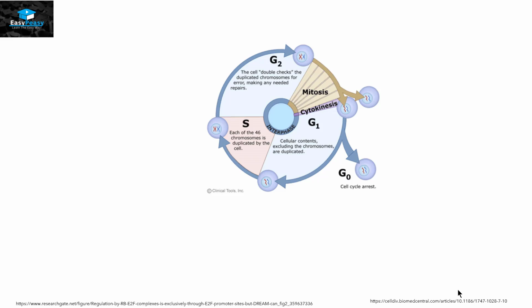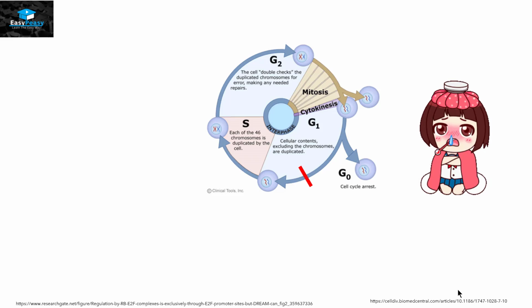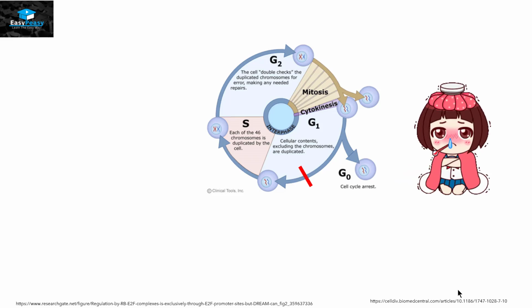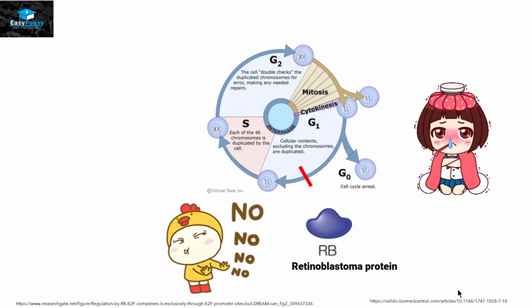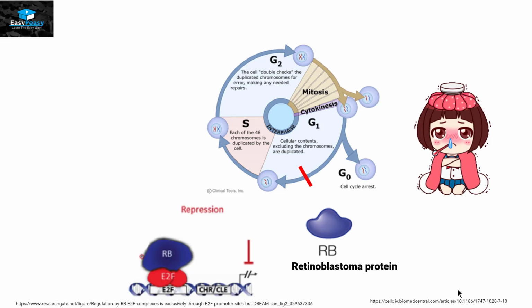So the checkpoint that we are going to discuss right now is the G1/S checkpoint. Now, for example, the cell is sick and it cannot go into the next subcategory of the cell. So at this point, a protein named retinoblastoma protein will get activated. Now this retinoblastoma protein is going to halt the process at this step and will not let it go to the next subcategory. How is it going to do it? Because it is going to attach itself with E2F protein that is attached with the DNA.